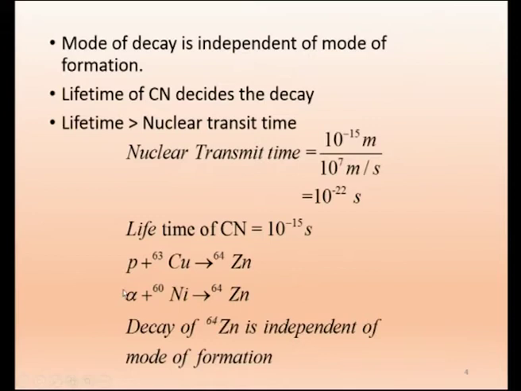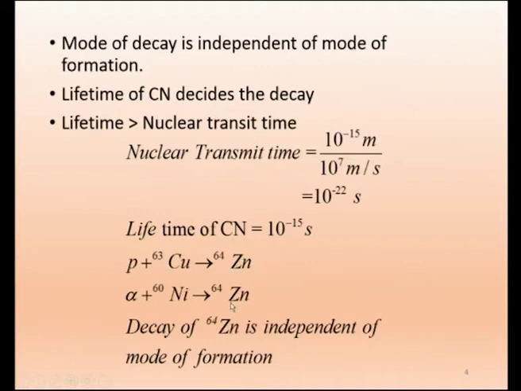That is not the only way of producing zinc. If you bombard an alpha particle on nickel-60, the alpha particle has mass number 4, so 60 plus 4 becomes 64, and the alpha particle has atomic number 2 and nickel has atomic number 28, so 2 plus 28 is 30. So this is one way of formation of zinc-64, and this is another way of formation of zinc-64.